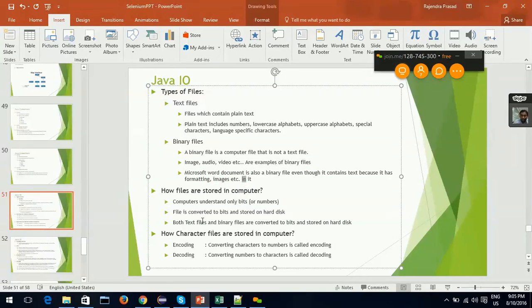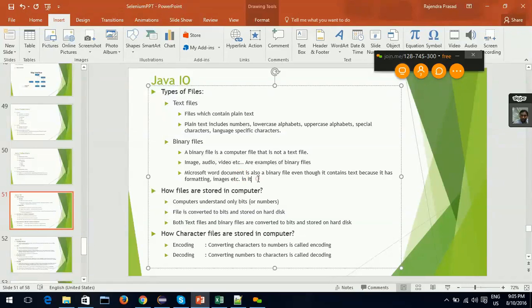If I open any Microsoft Word, I can add formatting to text, like I can put a few letters in bold, I can change the color of a few letters to something apart from black. I can paste images in that document. Even though it contains readable text data, still it's not a plain text file.